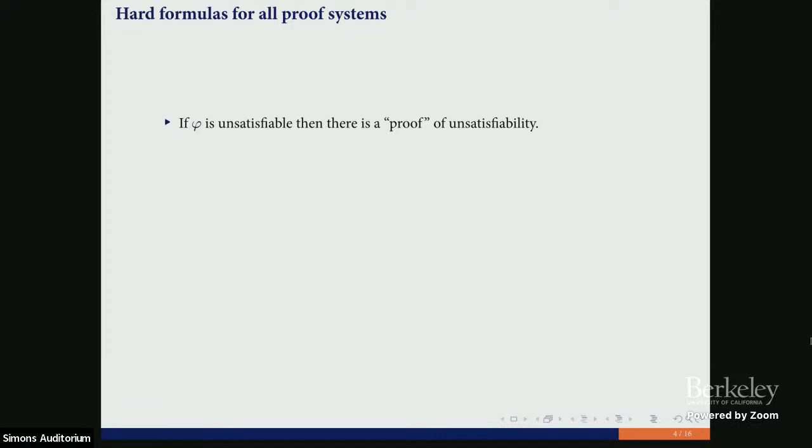And why do we have a problem with candidates? Suppose we have an unsatisfiable formula, and we know that this formula is unsatisfiable. Of course, there is a proof of how we convince each other that this formula is unsatisfiable. And unfortunately, if we can prove to another person that this formula is unsatisfiable, we can formalize this proof in some proof system. Well, it's not a formal statement, but it's the situation that we have.